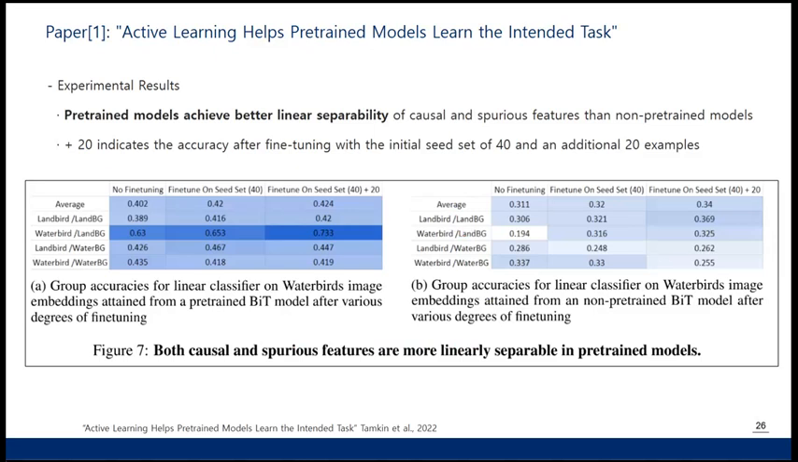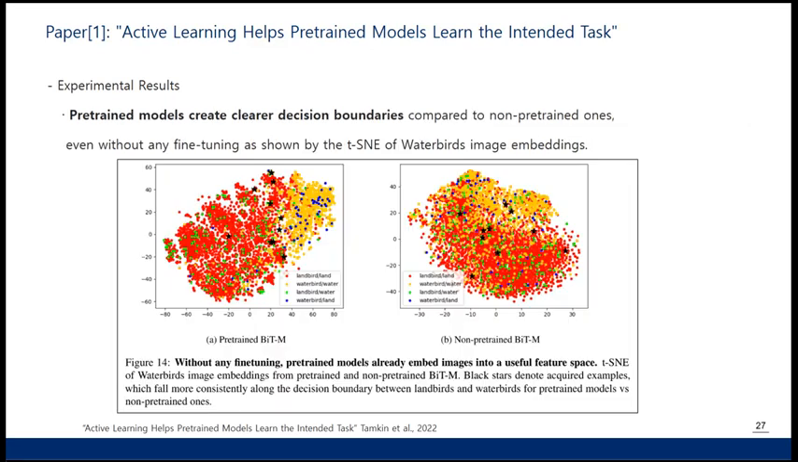The paper also shows that pre-trained models achieve better linear separability of causal and spurious features compared to non-pre-trained ones. The table indicates the pre-trained model, which is the left one, performs better across categories with and without fine-tuning. The paper also includes a t-SNE plot of Waterbirds image embeddings. This shows that pre-trained models create much clearer decision boundaries than non-pre-trained ones, even without fine-tuning. The black stars indicate the acquired examples, and those are aligned better with the decision boundaries for pre-trained ones.